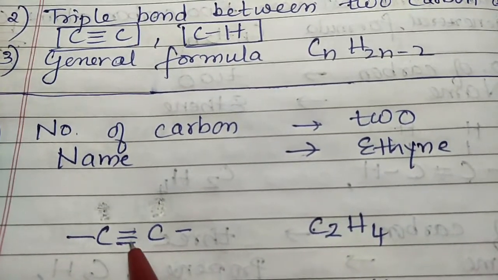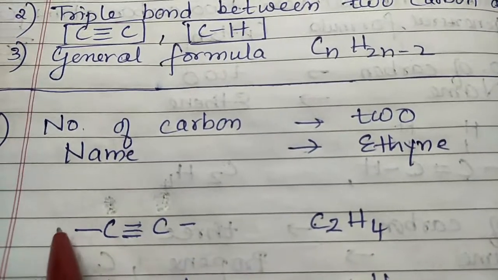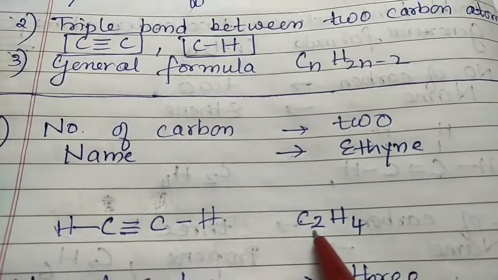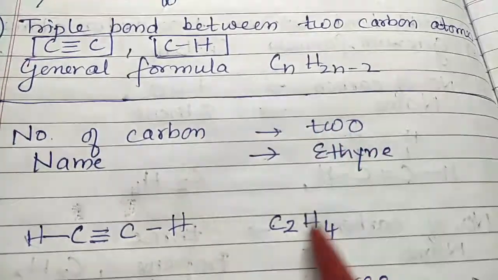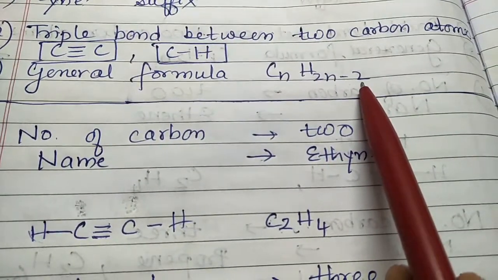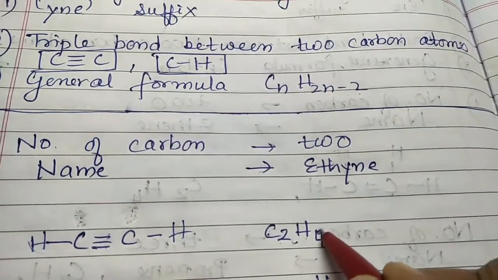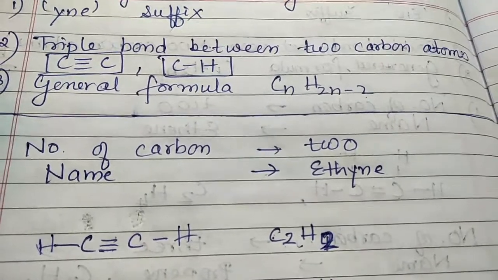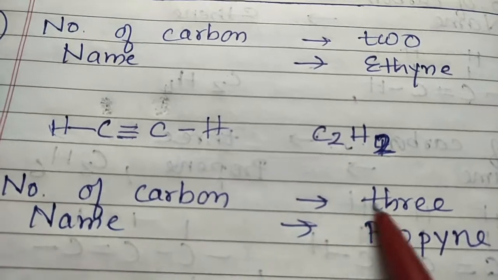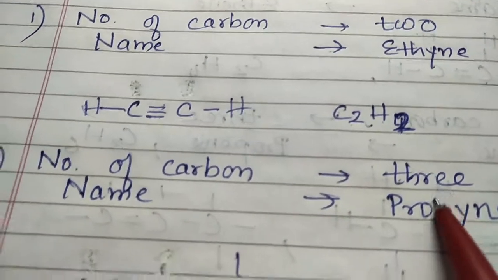So already 3 bonds are done, so only 1 bond is left out for hydrogen here. So 1 hydrogen here, 1 hydrogen here. If you put this C2 here, H2n is 4, 4 minus 2 is 2. So it is C2H2. Now next is the hydrocarbon with 3 carbons.